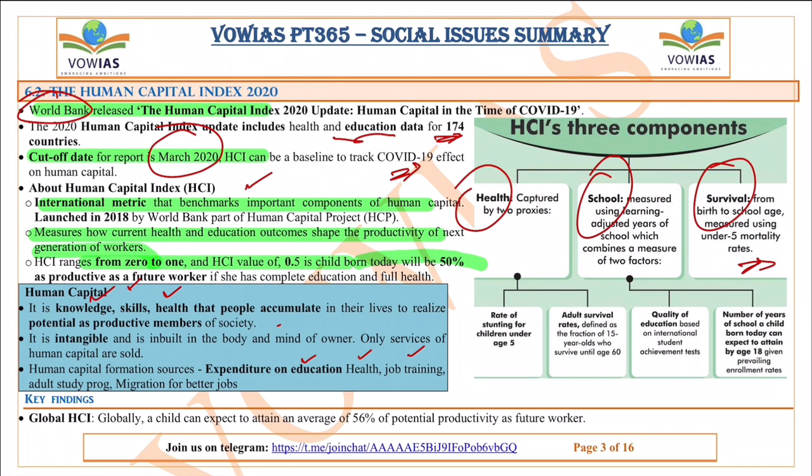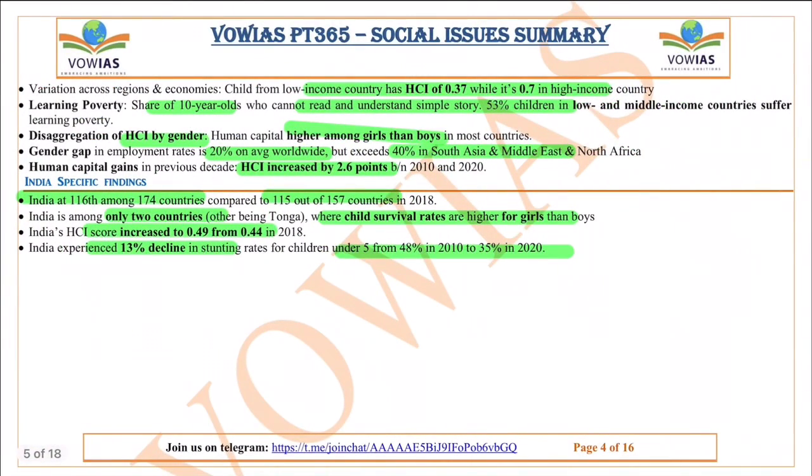Now what are the key findings? The key findings, if you see, the global human capital index. So globally, a child can expect to attain an average of 56% of potential productivity as a future worker. And the variation across regions and economies, if you see, a child from a low income country has HCI of 0.37 while it's 0.7 in high income countries.